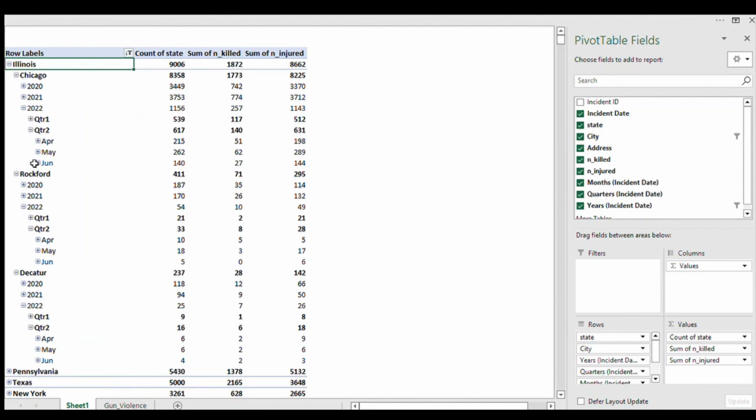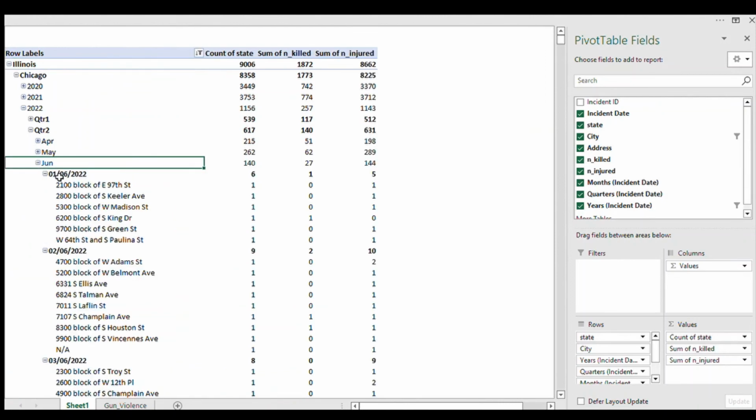So let's look at June, break June down again. As you can see, these are the dates. Now, on the 1st of June 2022, 6 incidents of gun violence were recorded, 1 death and 5 injuries. And these are the 6 addresses where the incidents happened.